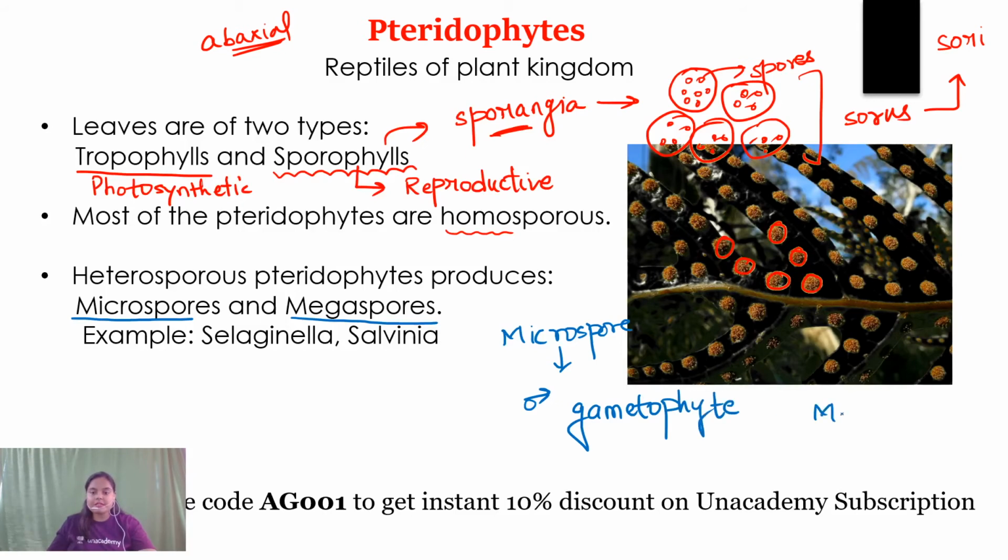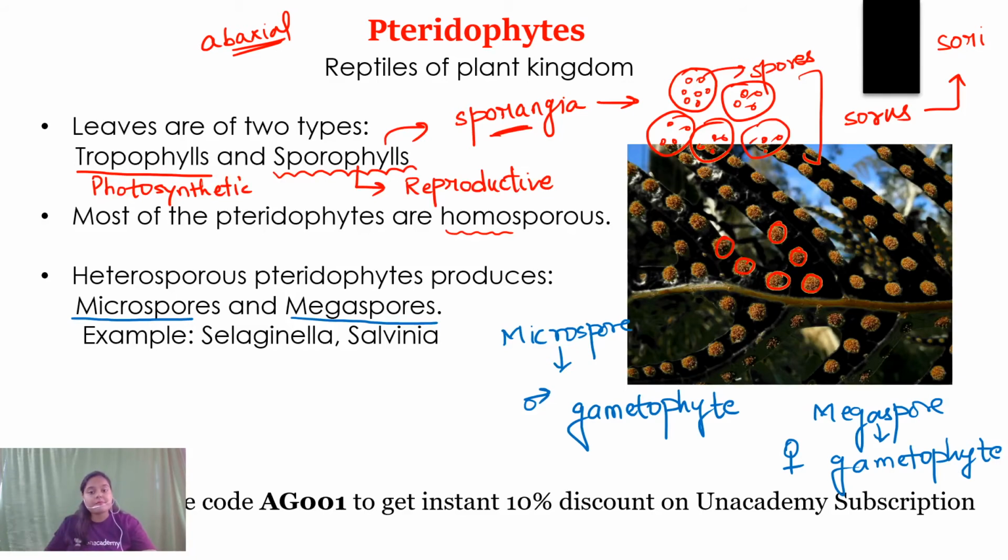Similarly, the megaspore will be responsible for the formation of the female gametophyte. And my dear students, you know that the gametophytes are the gamete-bearing structures. That means by the germination of these spores, the gametophytic generation begins.